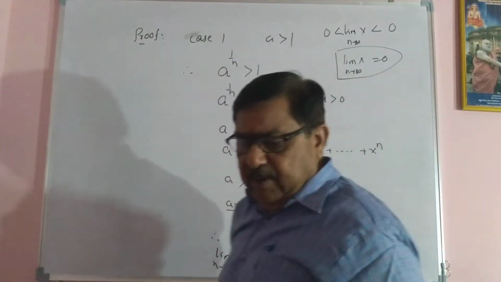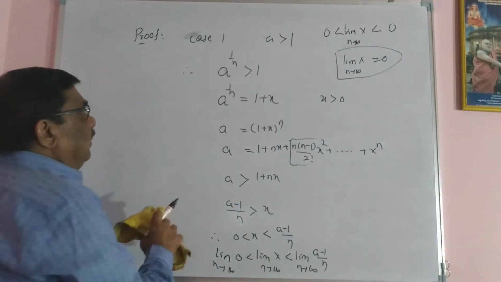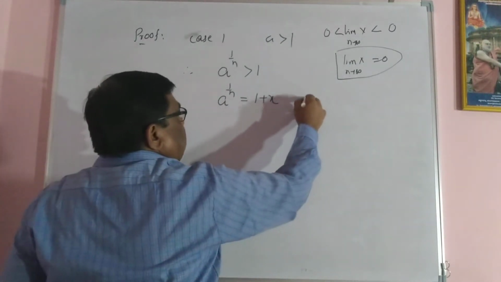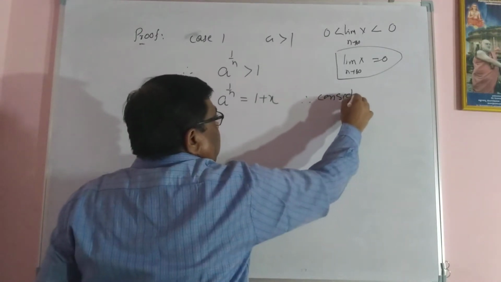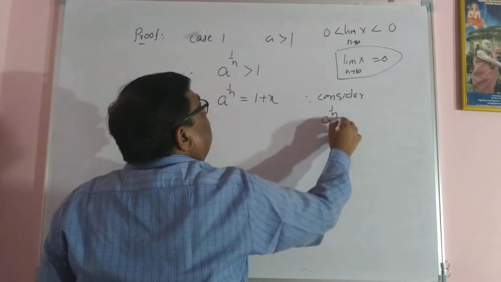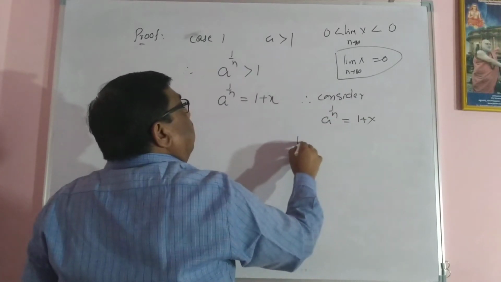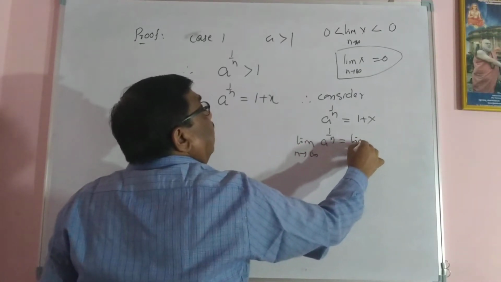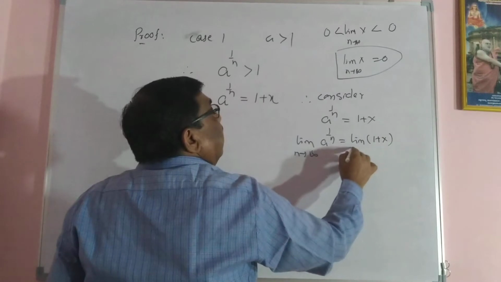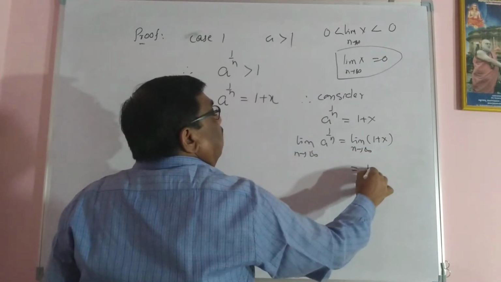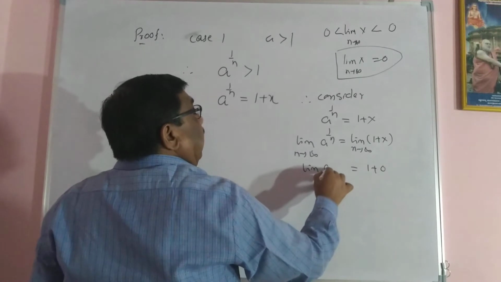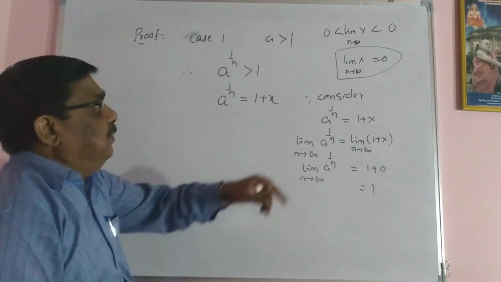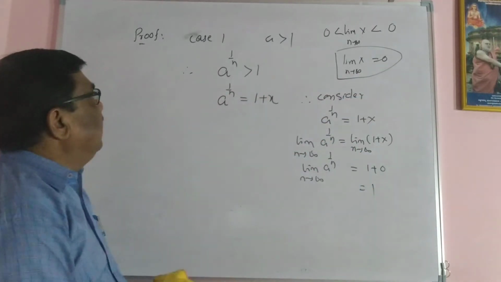Then I'll come back to this example. Consider a raised to 1 upon n equal to 1 plus x. The limit of a raised to 1 upon n as n tends to infinity equals the limit of 1 plus x as n tends to infinity, which is 1 plus 0, therefore 1, because the limit of x is 0. This is case 1.